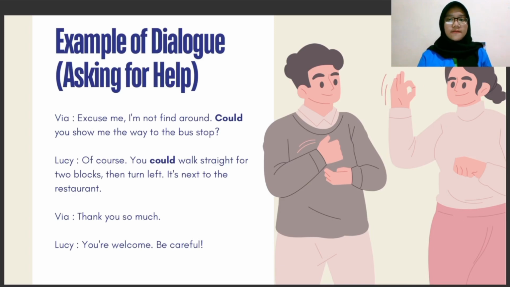Asking for help. Pia: Excuse me, I'm lost around here. Could you show me the way to the bus stop? Lucy: Of course. You could walk straight for 2 blocks, then turn left. It's next to the restaurant. Pia: Thank you so much. Lucy: You're welcome. Be careful.